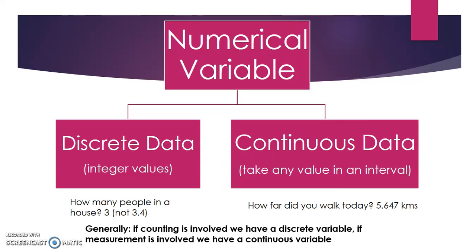Generally, if counting is involved, so how many people are in your house, how many people are in your math class, then it's going to be a discrete variable. If we're measuring something, it normally means that we're dealing with a continuous variable. But we also need to consider the accuracy of the measurement tool. So if it's automatically rounding to the nearest kilometer, or if it's going directly to the millimeter, these are just things we need to consider.